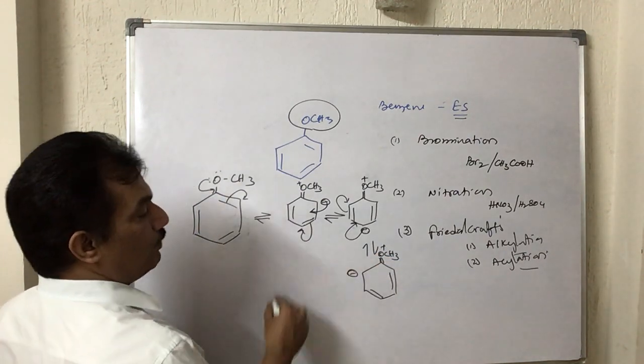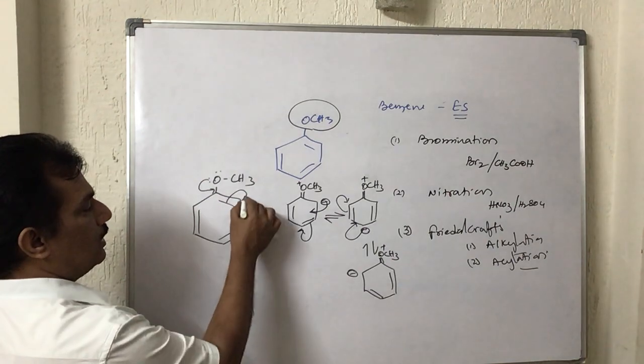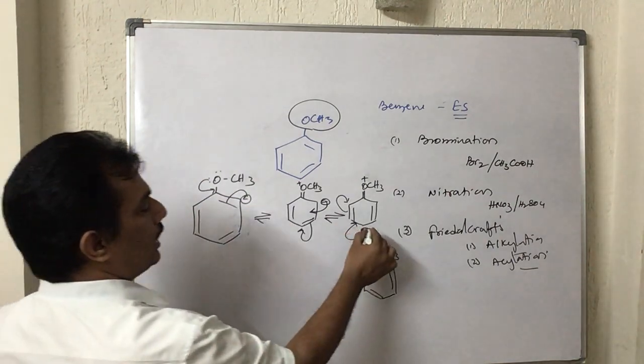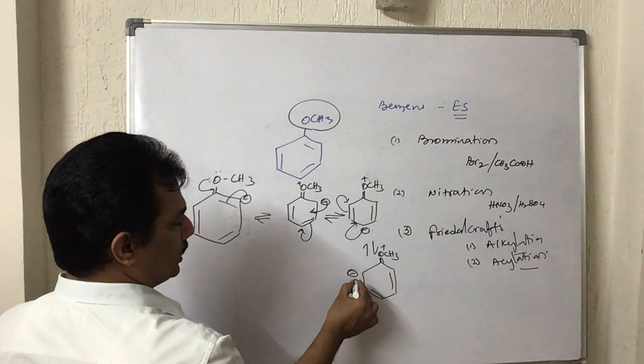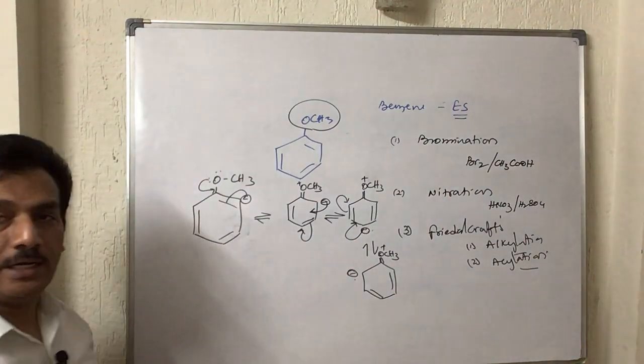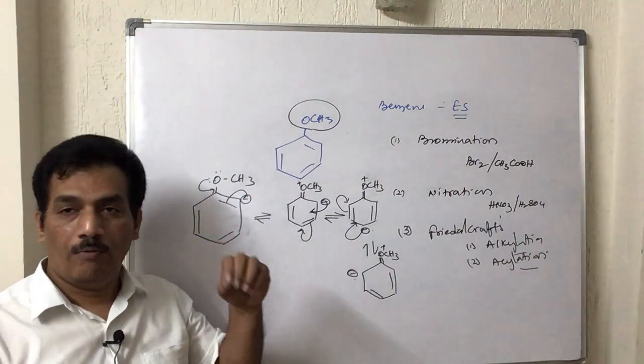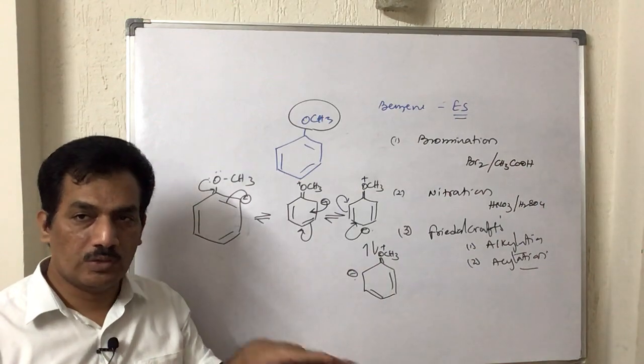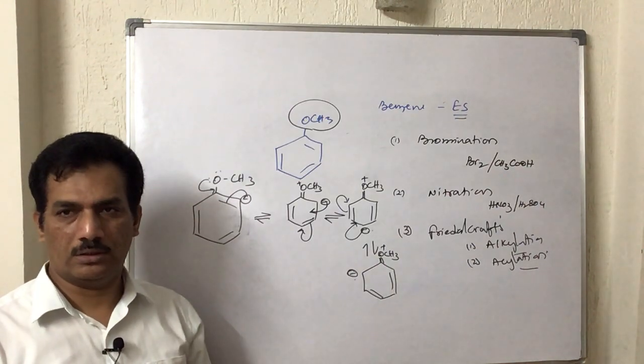With all these you can observe that here at ortho position, here at para position, here at ortho position, the negative charge is created because of the conjugation where the lone pair from oxygen is donated for the conjugative structures.